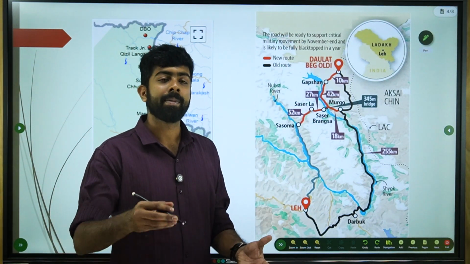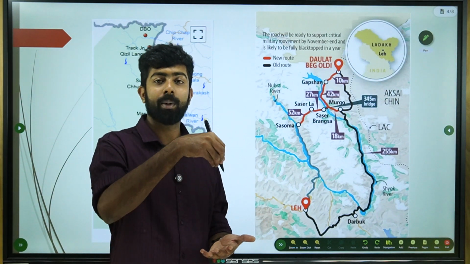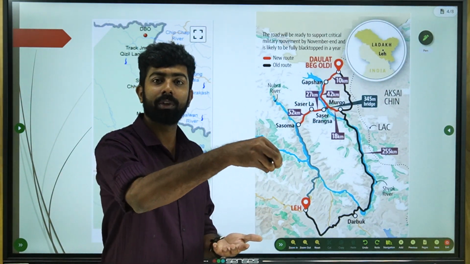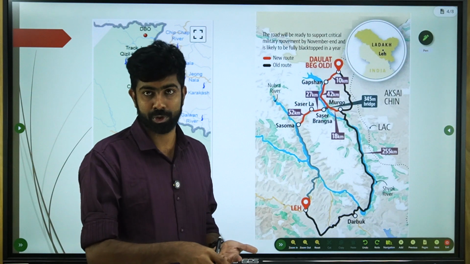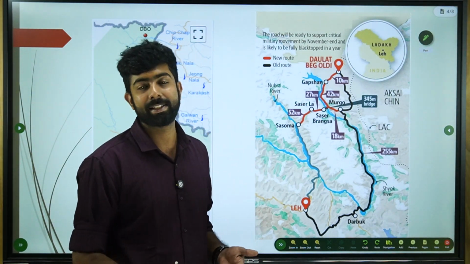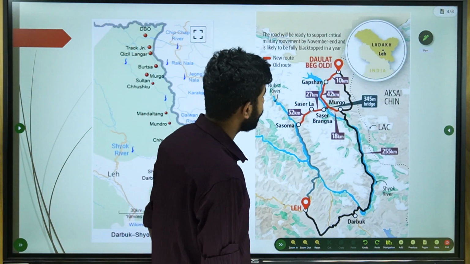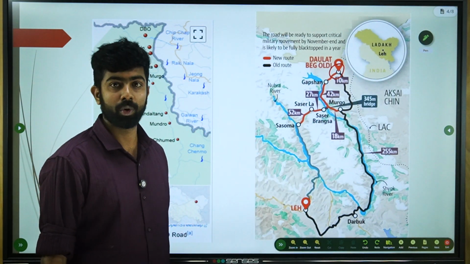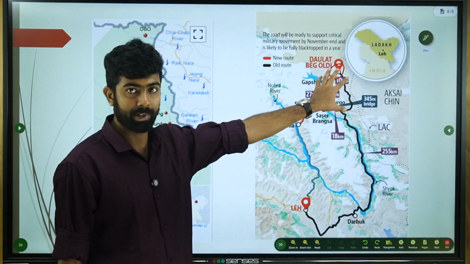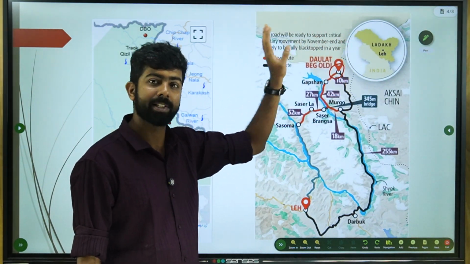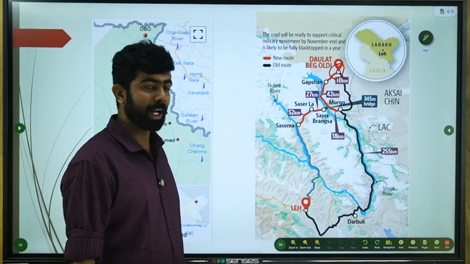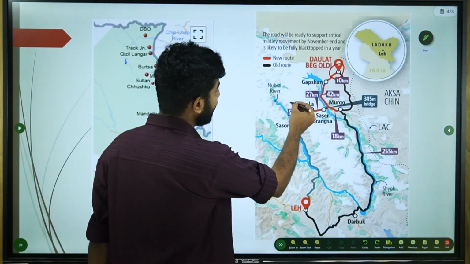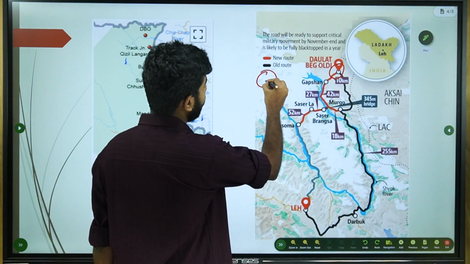Essentially, the Daulat Beg Oldi camp is our northernmost military command post, close to our LAC border with China. And you can see here the Daulat Beg Oldi Road. Actually, Daulat Beg Oldi is a military camp. It's our northernmost camp in our country. And here the Siachen Glacier will be somewhere around here.